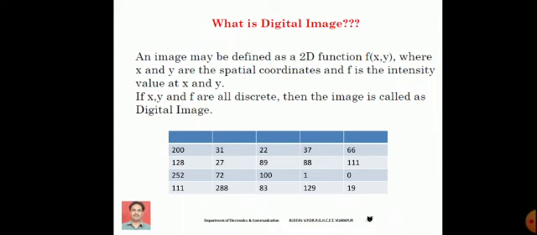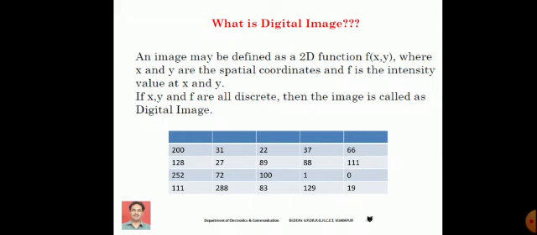Please try to understand. Basically, an image can be defined as a two-dimensional function f of x comma y, where x and y represent the coordinate points and f is an amplitude at the particular point x and y.